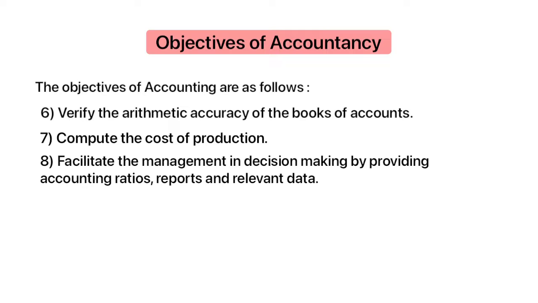Eighth objective is to facilitate the management in decision making by providing accounting ratios, reports, and relevant data. So accounting helps a business decide when, where, and how much money is supposed to be spent based on the financial data. Using capital budgeting metrics such as net present value and internal rate of return helps the management in decision making whether to invest on costly projects or purchases. Also, accounting ratios helps the management in communicating information which is useful for decision makers to ensure the effectiveness of management in the company.